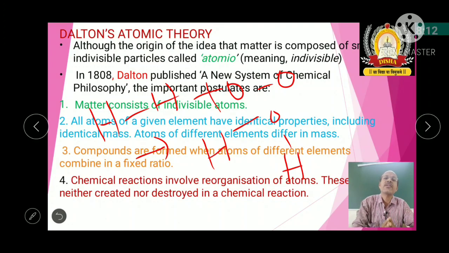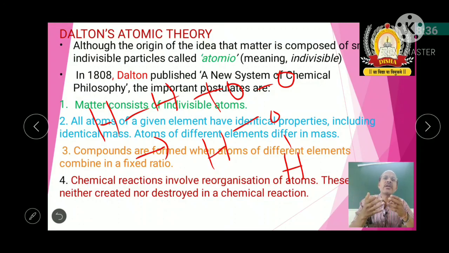So these are the different postulates of Dalton's atomic theory. What he says: matter consists of indivisible atoms, that means small tiny particles which cannot be further divided. Second, all atoms of a given element have identical properties, that means the same properties.